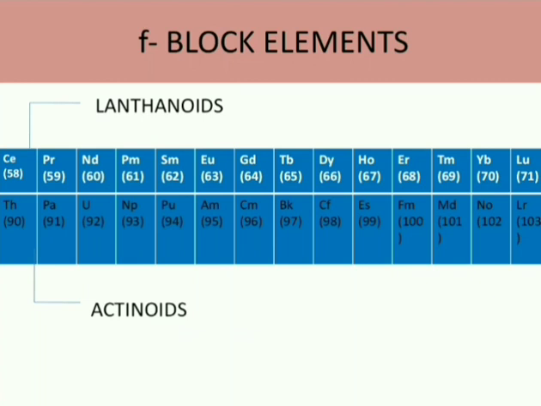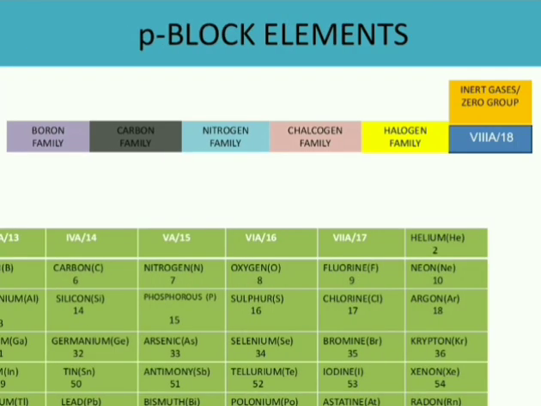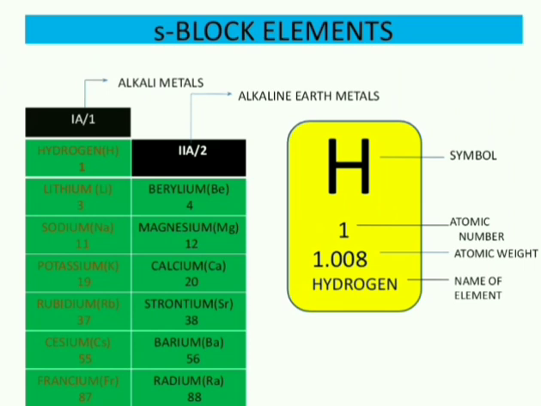These are also metallic in nature, and mostly the elements in this block are man-made, and they are mostly radioactive elements. Most of the f block elements are radioactive elements. Okay, this is all about the different blocks of the periodic table: s block, p block, d block and f block.